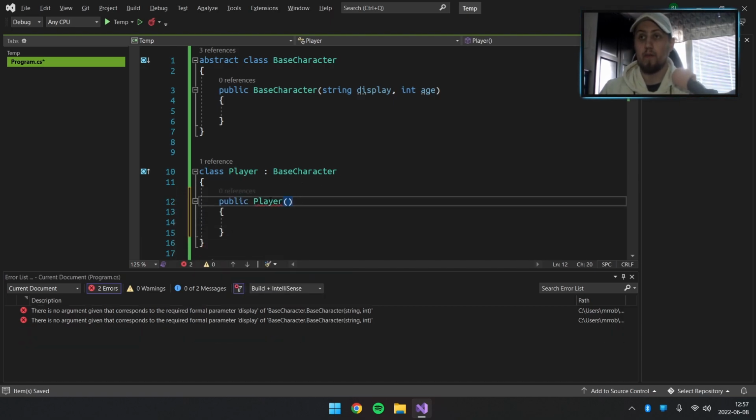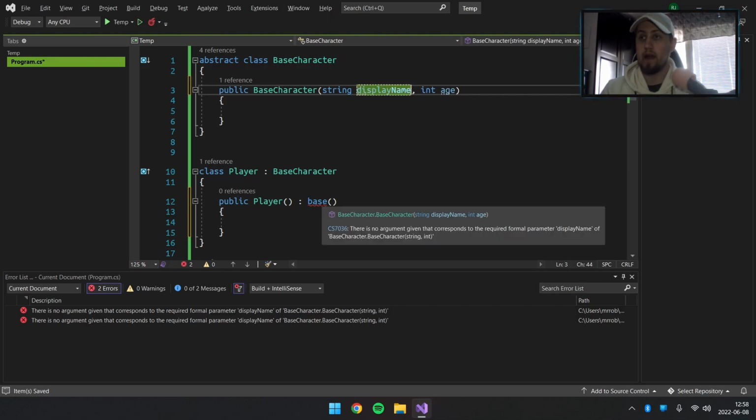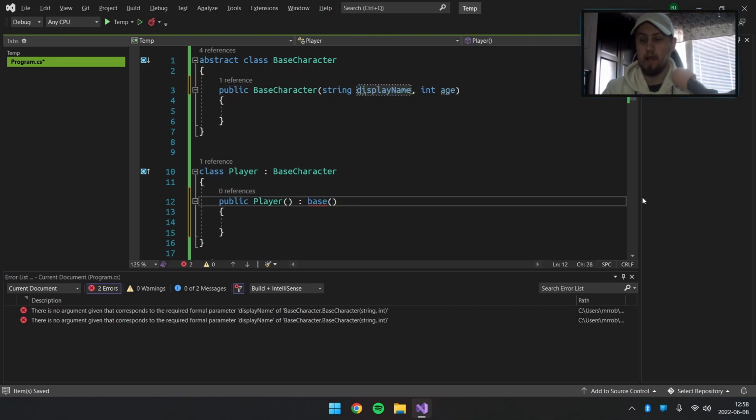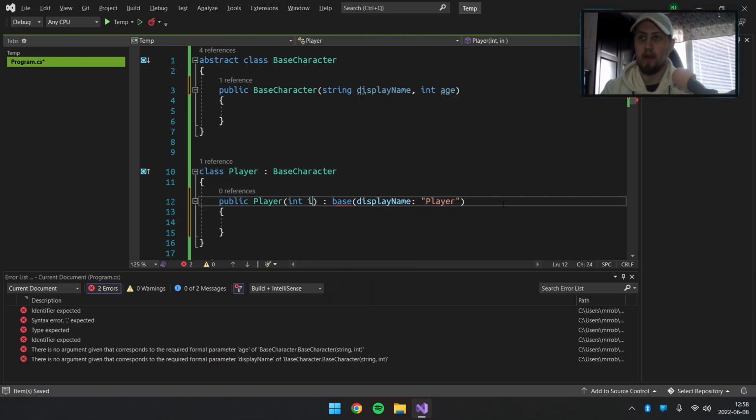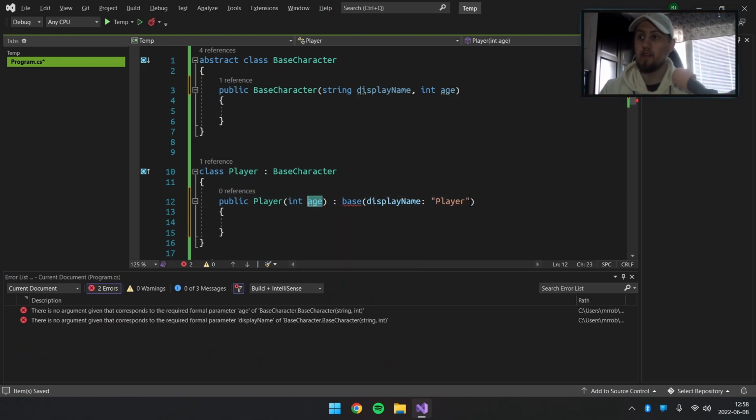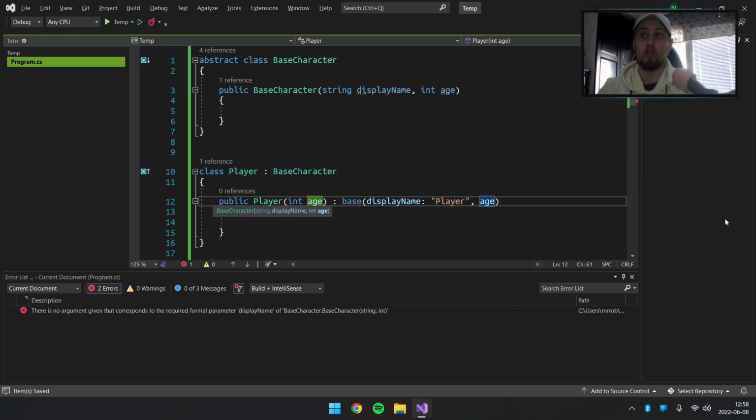Now the player needs to construct the base character. So in order to do that, we can inherit from the base constructor. Now this takes a display name and age. And for display name, we can simply just do this and say player. And then age, we want as a parameter for the player. So we can do int age, like so. And then just pass it back to the base constructor.